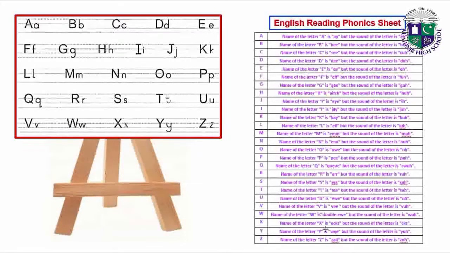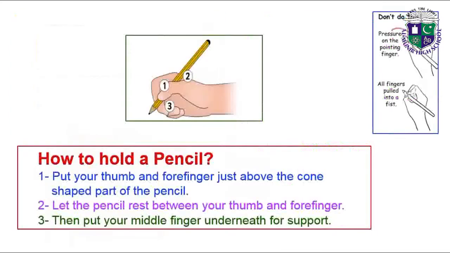Name of the letter X is X, but the sound of the letter is X. Name of the letter Y is Y, but the sound of the letter is Y. Name of the letter Z is Z, but the sound of the letter is Z. So this is our English phonics sheet.